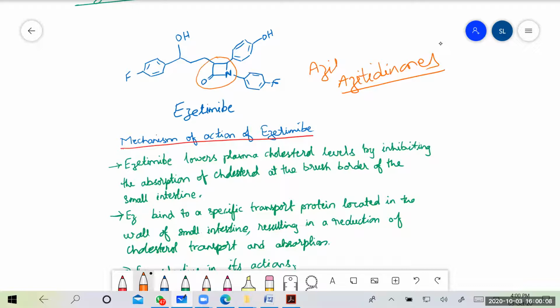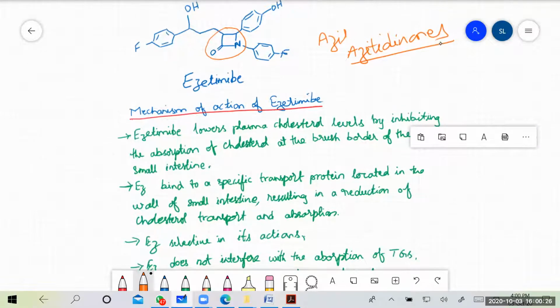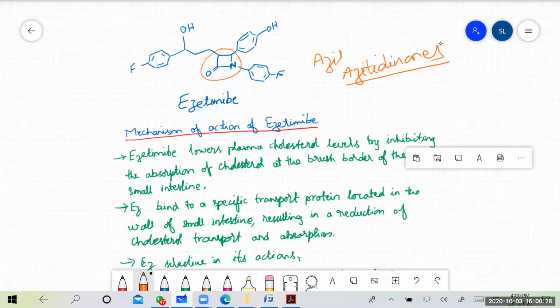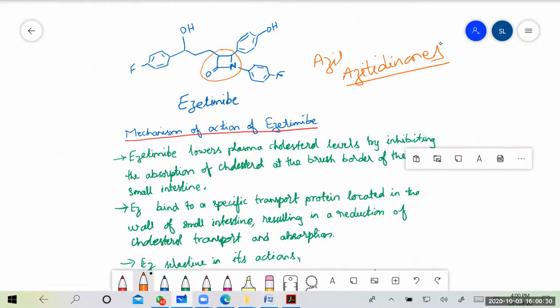So it is a four-membered cyclic ring system with nitrogen as one of the heteroatoms. This is also a part of penicillin and its derivatives. So azetidinone is the one which is present in the cholesterol absorption inhibitors.